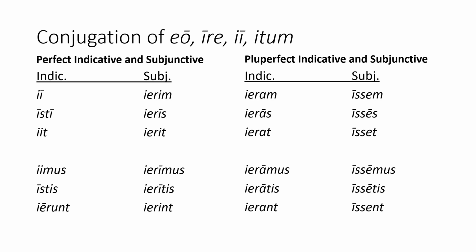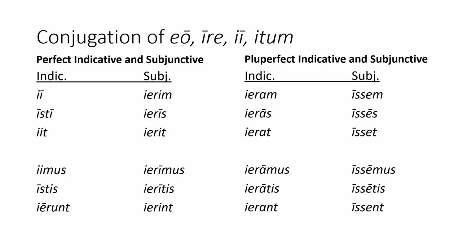Just as with the perfect, the pluperfect of eo follows normal rules. The perfect stem short I plus the imperfect of sum for the indicative, and the perfect infinitive plus personal endings for the subjunctive. The indicative conjugates as follows: ieram in the first person singular, ieras in the second person singular, ierat in the third person singular, ieramus in the first person plural, ieratis in the second person plural, and ierant in the third person plural.